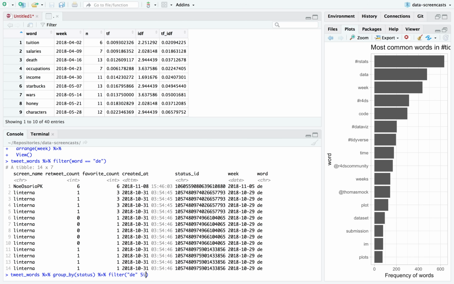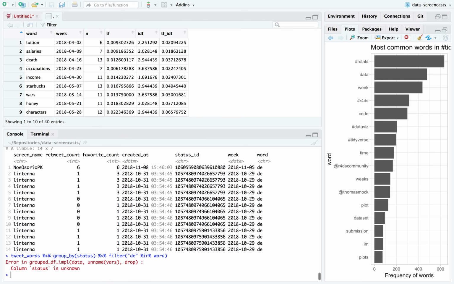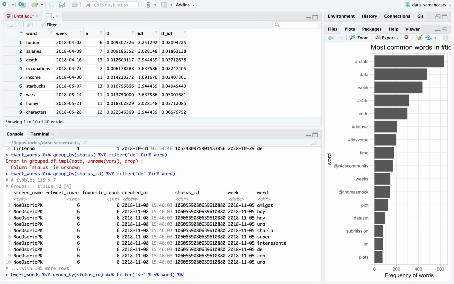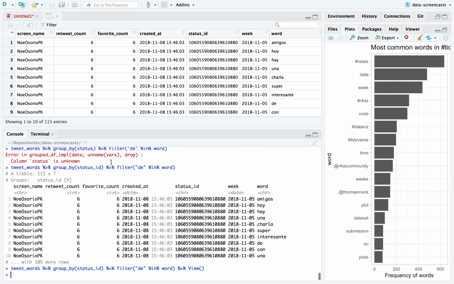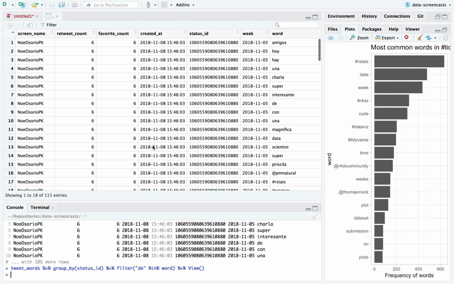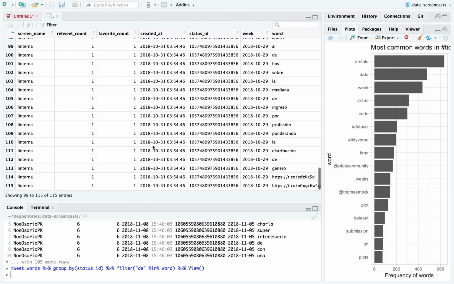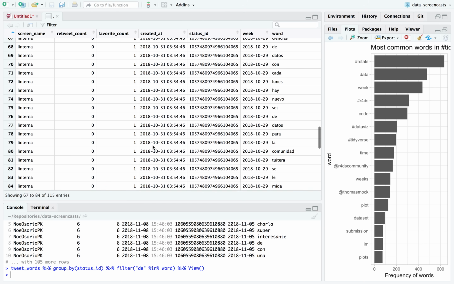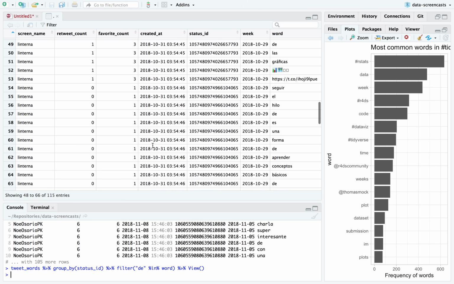I want to get all the tweets that include this word. Yes, they're almost entirely, I'm pretty sure almost entirely Spanish. Maybe Portuguese. I'm not too familiar.